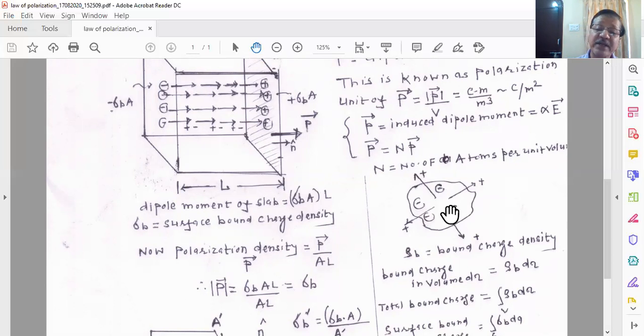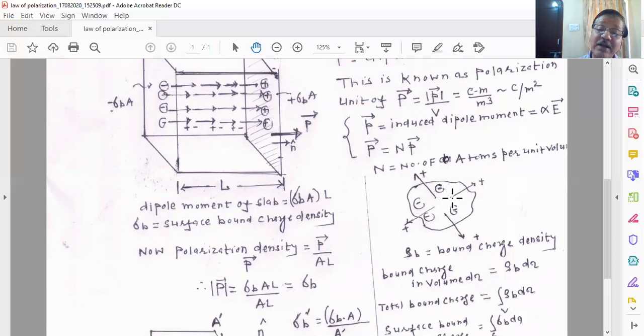So here, for an example, I have mentioned that because of the non-uniform nature of the electric field, there are some four negative charges induced. So these four negative charges are induced. You see that your specimen is electrically neutral. There cannot be any excess negative charges, and there cannot be excess positive charges.